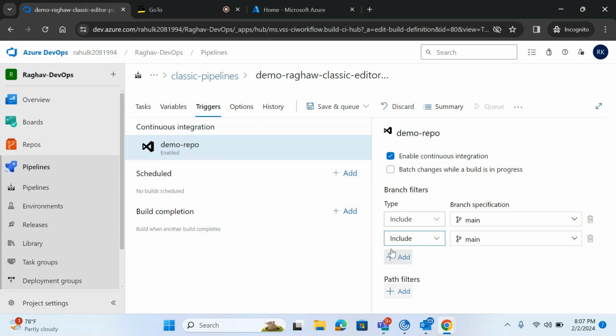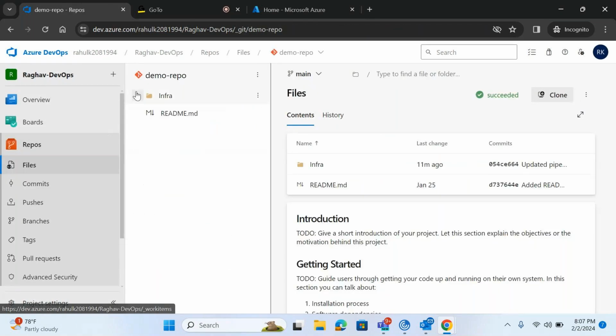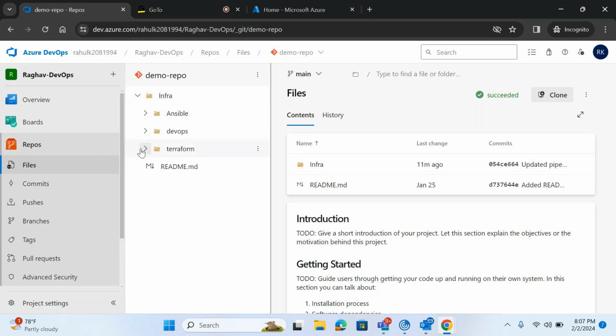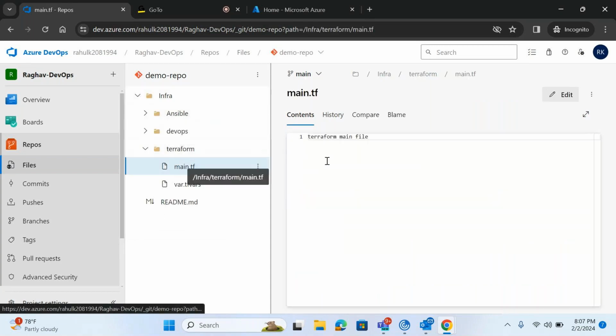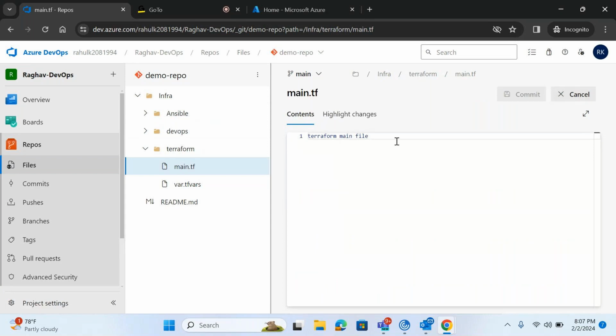So now what I am doing is enabling continuous integration. I've enabled continuous integration, so I will not run this pipeline. I'll go and change this Terraform code. Suppose I'm writing this Terraform code.